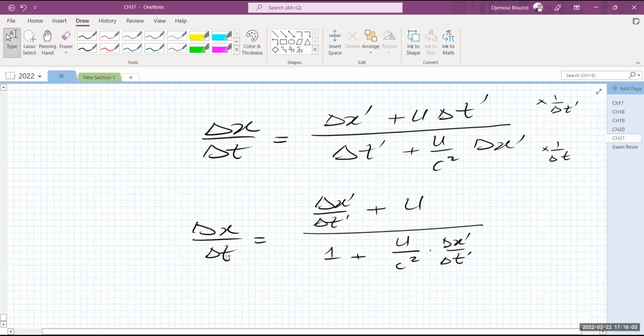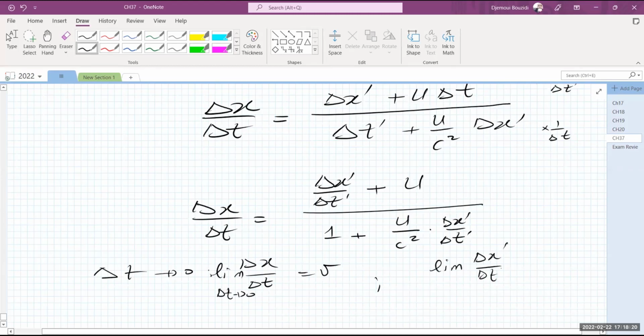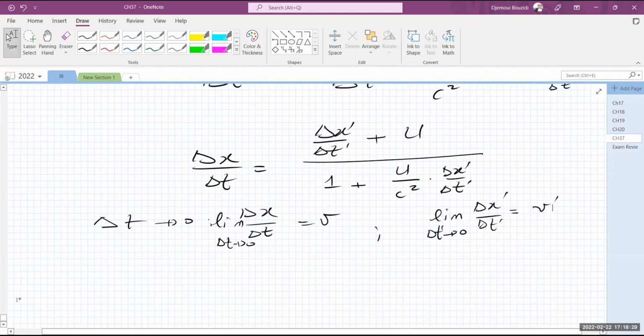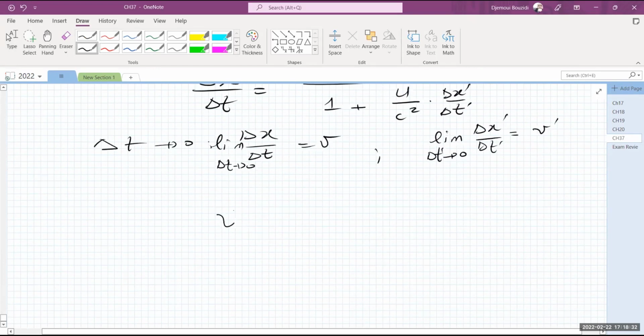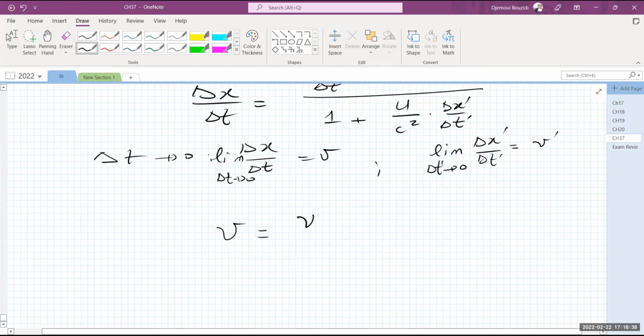Okay, in the limit that delta t goes to 0, I'm going to call delta x over delta t, the limit of this expression, v. And in the limit that delta t prime also goes to 0, in other words, taking back into the derivatives, this is v prime. This stuff you have learned from probably your first day of calculus. So the velocity, as measured from this frame, is equal to the velocity in the prime frame plus u, over 1 plus u over c squared times v prime.